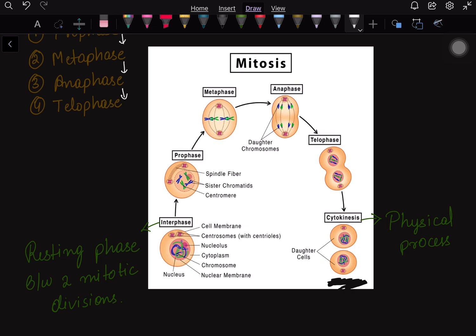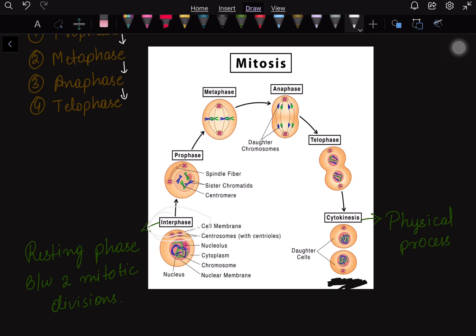So starting from before prophase, there is a phase that is interphase. Interphase is just a resting phase between two mitotic cycles. That is, after one mitotic cycle, there is an interphase. There the cells get some time to rest and then again they start the mitotic cycle. So after the interphase, the mitosis starts, and it starts with prophase.